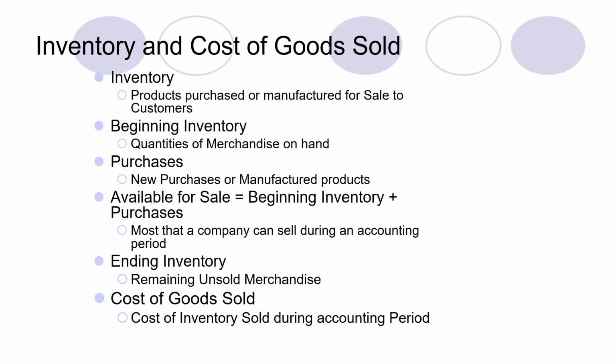And cost of goods sold is the actual cost of all those goods which you have sold in the market, representing the cost of that inventory which has been sold. So these are some of the terms which we will be discussing, and we will use these terms repeatedly in the next few slides.